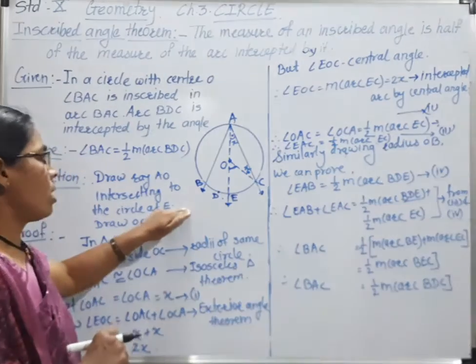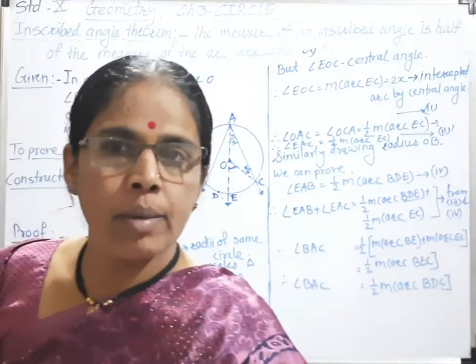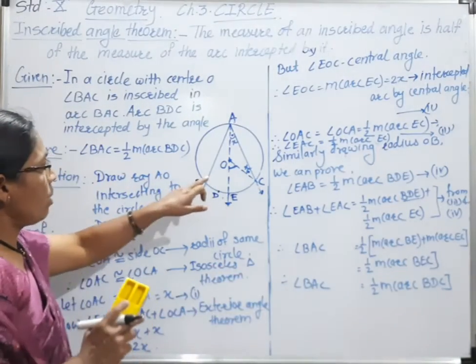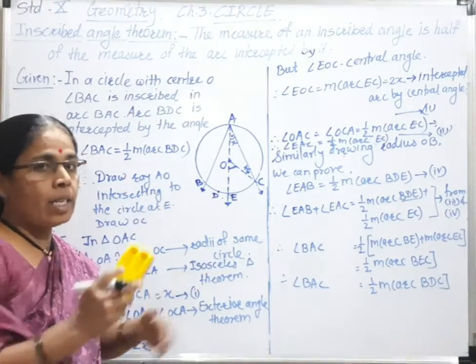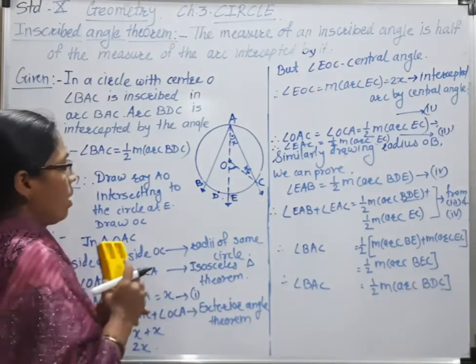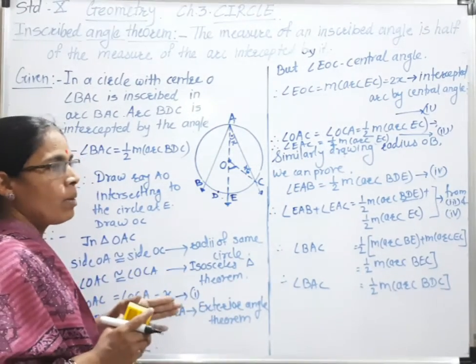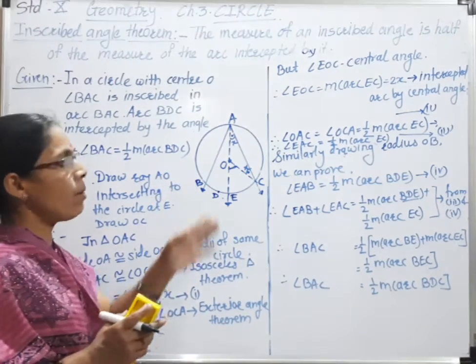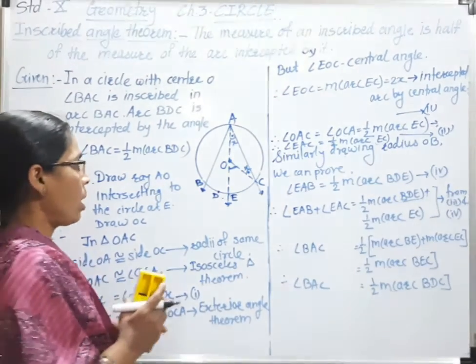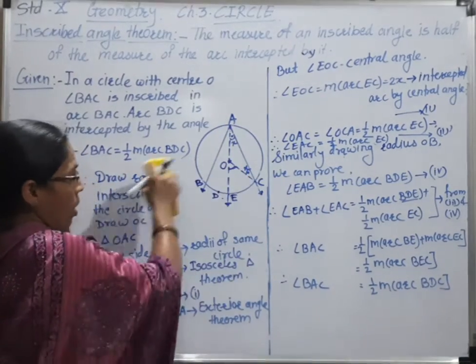It is the same. Now only a little bit of the part remains: when the center of the circle is at the exterior of the inscribed angle, then also the intercepted arc is double the inscribed angle, meaning the inscribed angle is half of that intercepted arc. So for that the figure is a little bit different. I hope you have understood this.